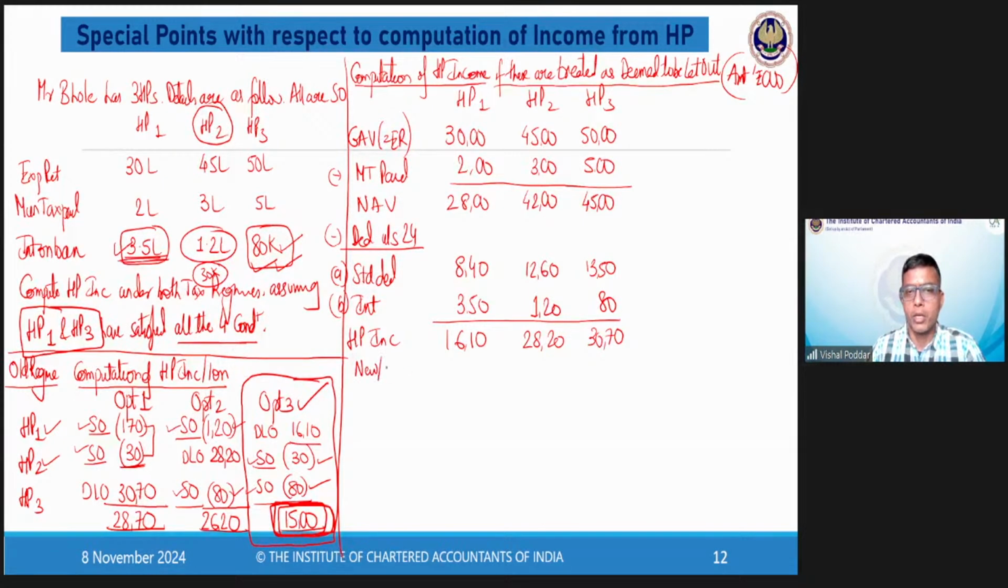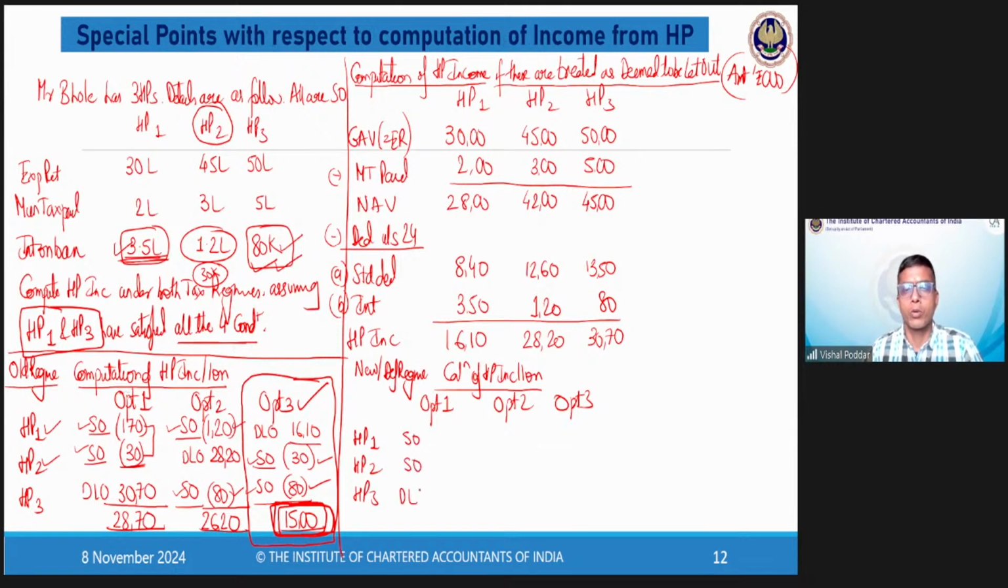Same computation in the new or the default regime. Let me just complete this, then I will take your questions. So calculation of HP income or loss. Option 1, option 2, option 3. Same HP1, HP3, SO, SO, DLO, SO, SO, DLO, DLO, SO.